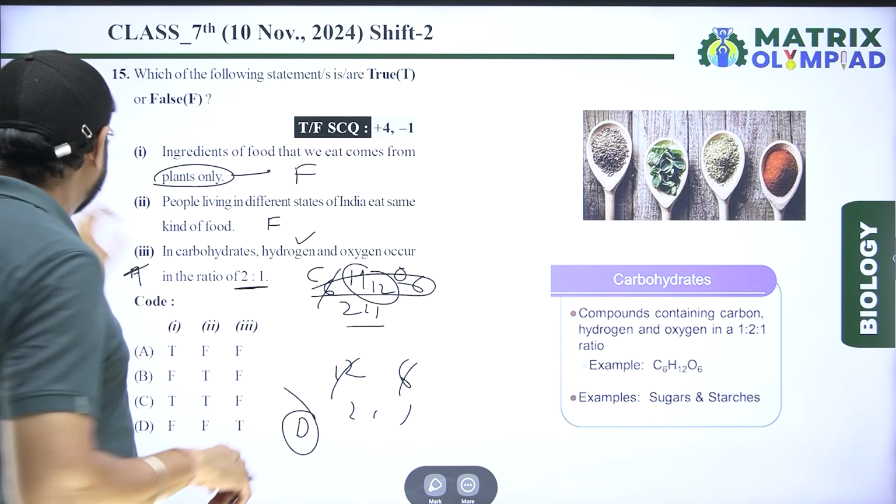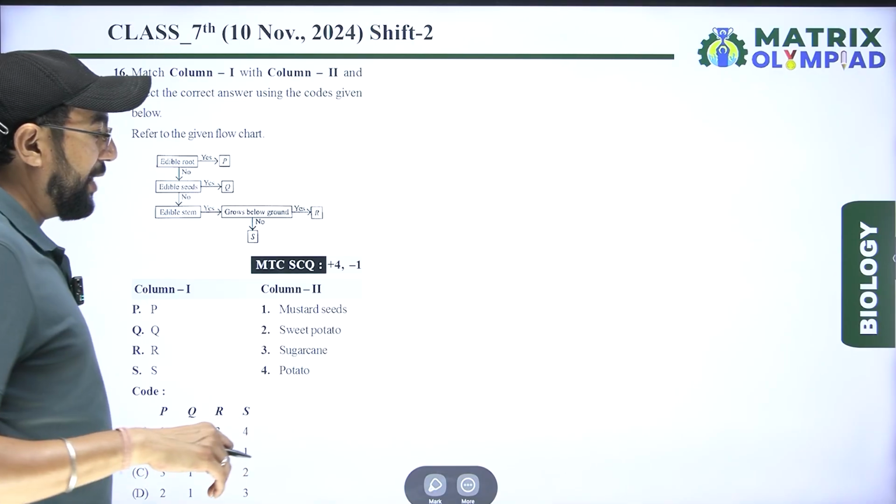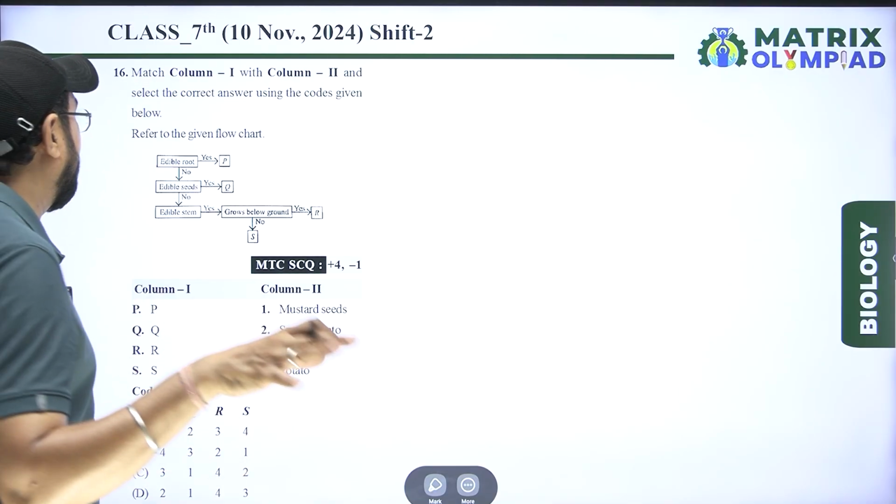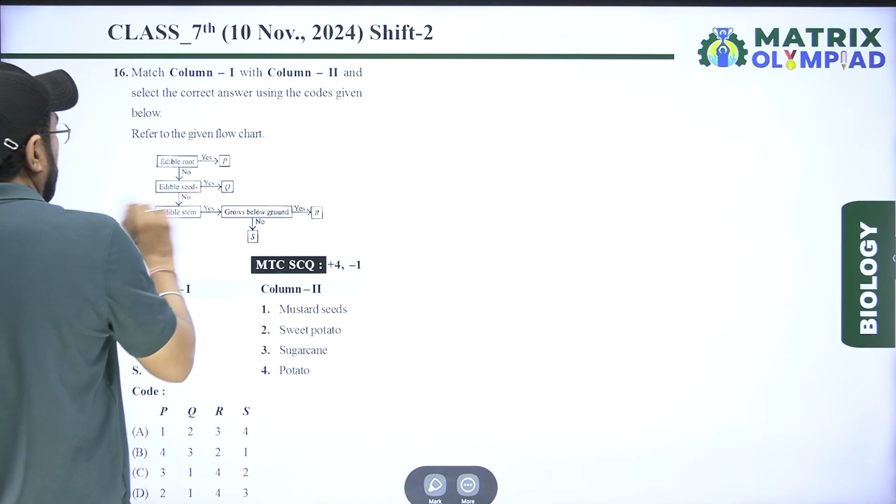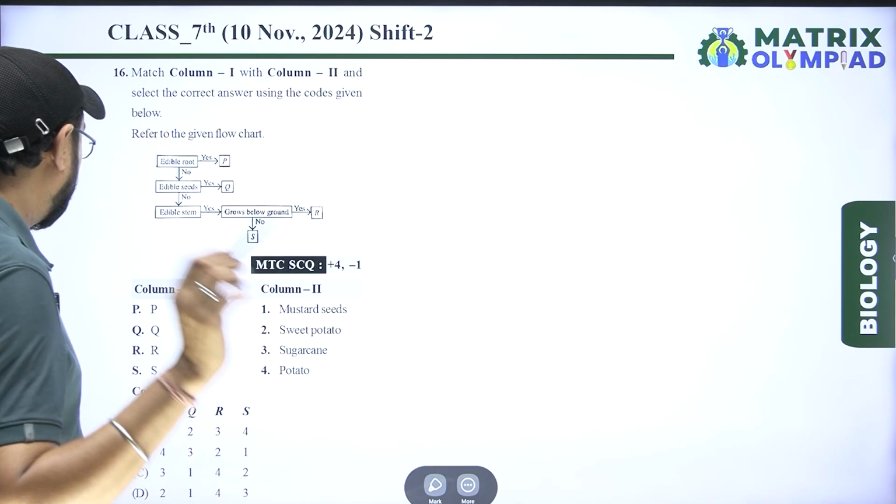Next question is, match column first and second using the code. First of all, P.